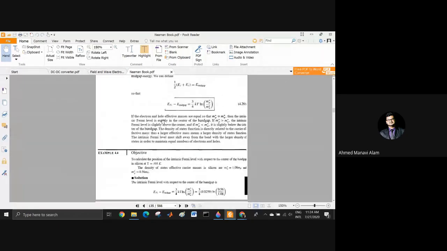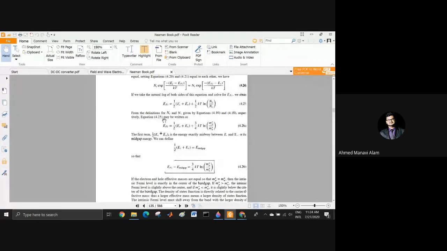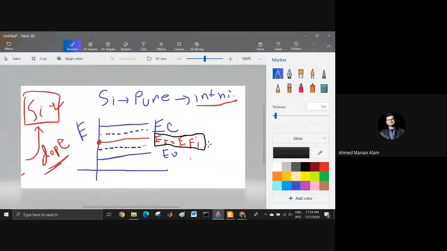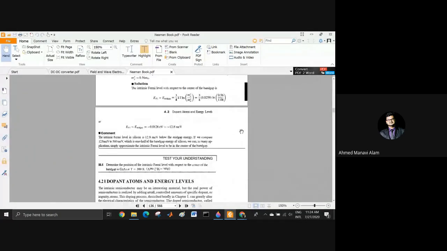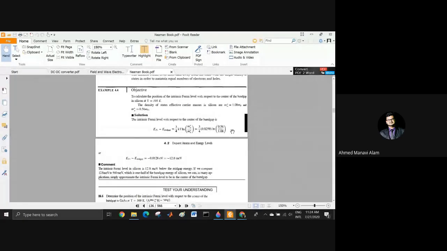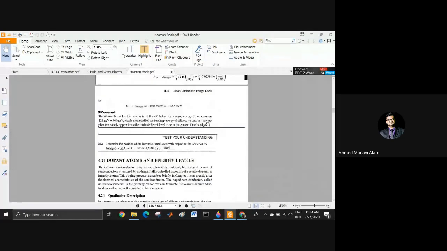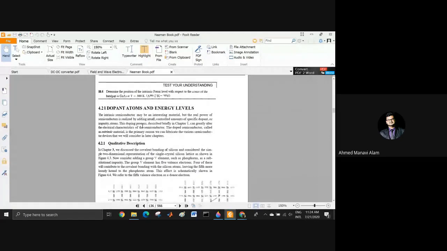Now these are our findings for the intrinsic semiconductor. What is intrinsic? What is the carrier concentration of intrinsic? What is the intrinsic Fermi level? These I have shown here. I hope you understand the intrinsic Fermi level is the Fermi level for our pure silicon. And what is Fermi level? I have shown it in the previous classes. Now, a very, very important topic. This math you can leave out. This math is not that important.